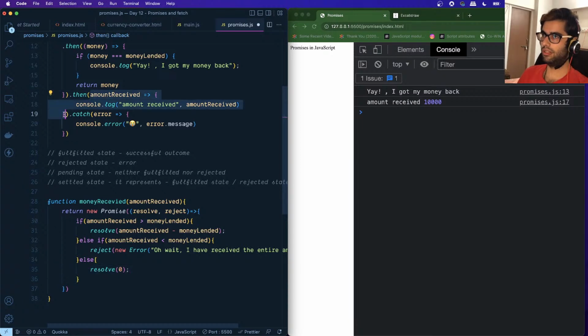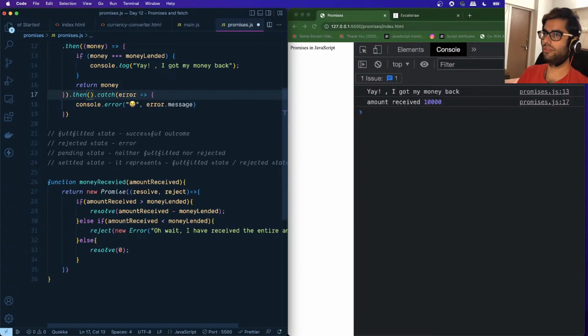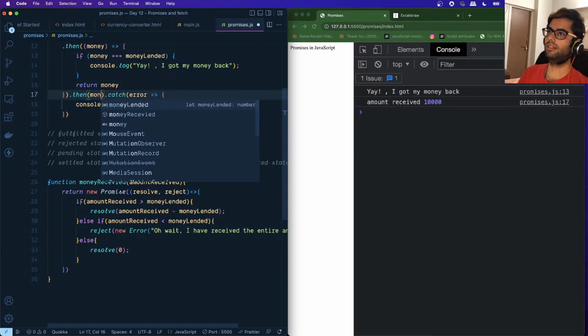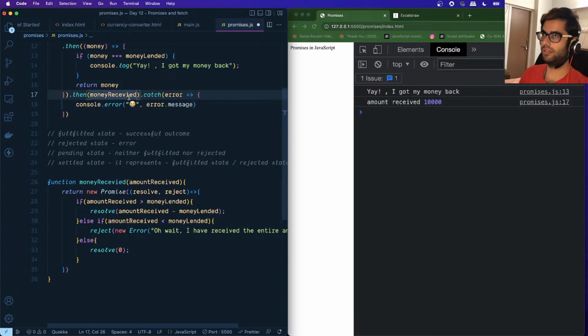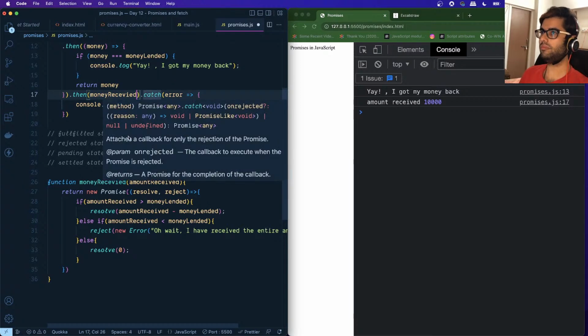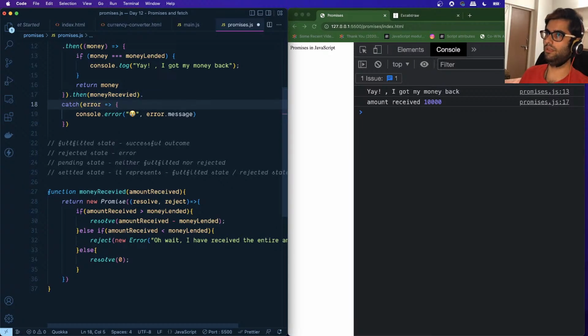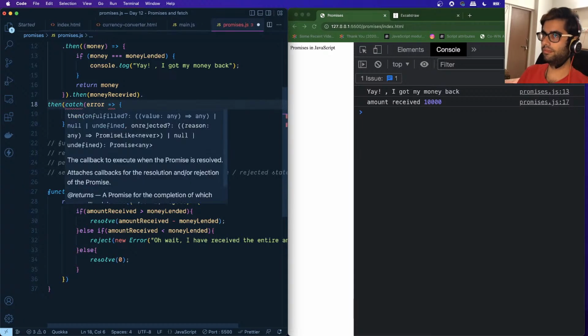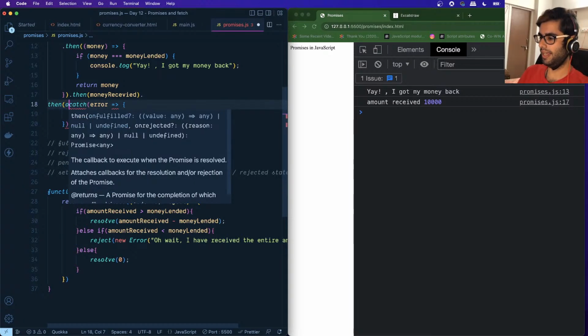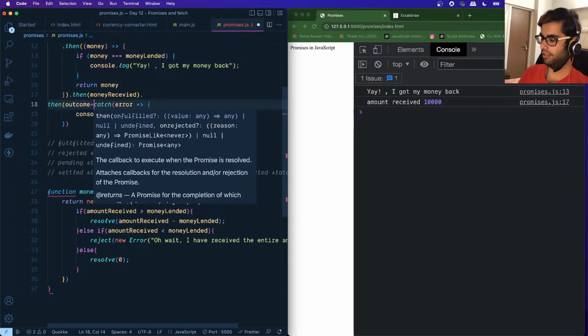So let's chain this function over here. Let's provide the money received function over here, and let's save this. Since this once again returns a promise, let's chain this further. I'll add another then statement over here, and we'll get an outcome, right?